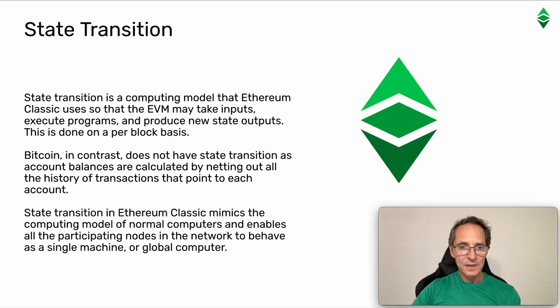State transition. The state transition is a computing model that Ethereum Classic uses so that the EVM may take inputs, execute programs, and produce new state outputs. This is done on a per block basis. Bitcoin, in contrast, does not have state transition, as account balances are calculated by netting out all the history of transactions that point to each account. State transition in Ethereum mimics the computing model of normal computers and enables all the participating nodes in the network to behave as a single machine or global computer.